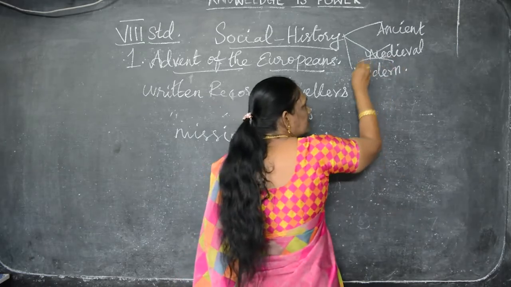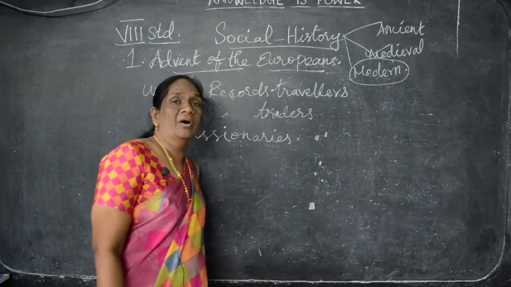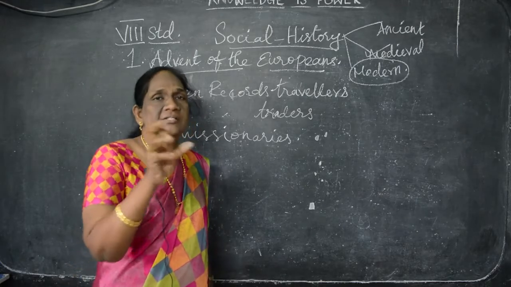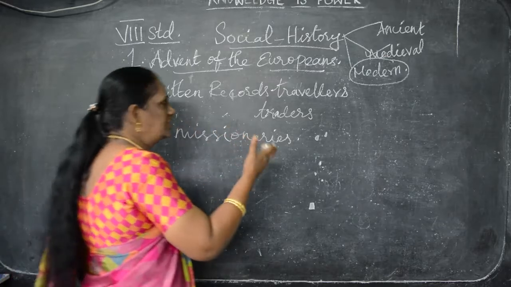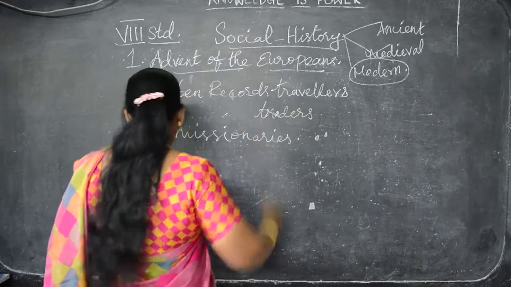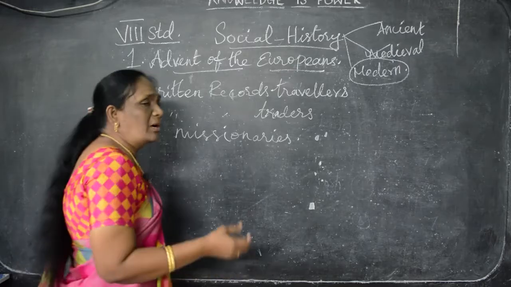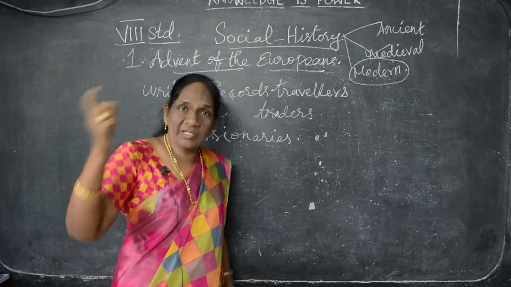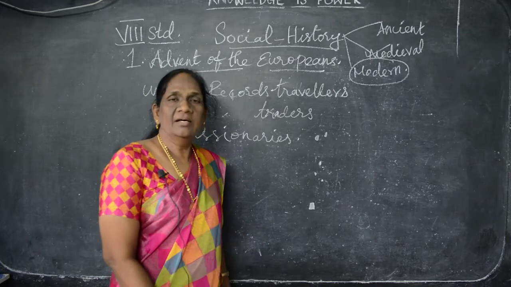In this 8th standard, we are going to learn about the modern history of the world and the modern history of India. Understand? So, from the records of the travelers, traders and the missionaries, we can know about the modern conditions at the international level, national level and regional level.